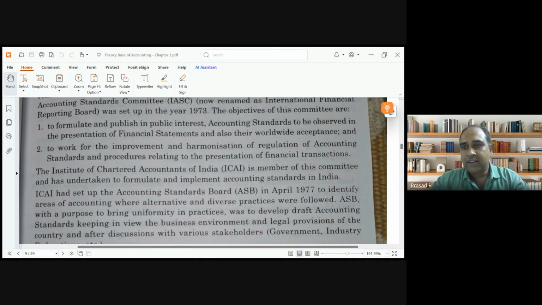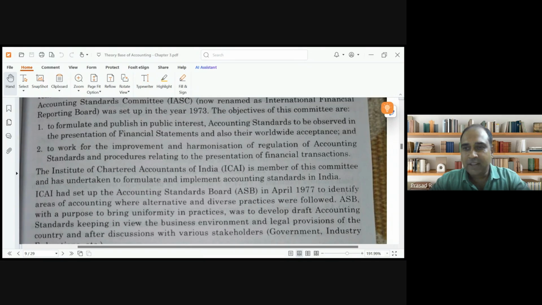So why these accounting standards? These accounting standards prescribe guidelines so that every company which follows them will use the same treatment for a particular transaction. There will not be a different treatment given by different persons. Clear?